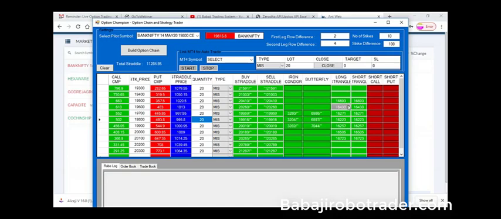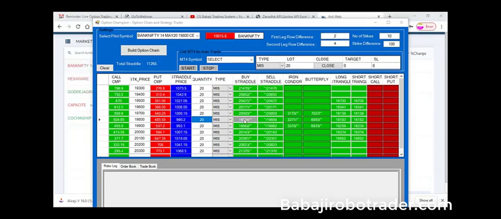After the butterfly, we have the long straddle and the strangle options. In case you want to go for a plain call sell or plain put sell, you can just press this button and it will take the call sell and the put sell. Okay, so now I will do it one by one, so we are able to understand.